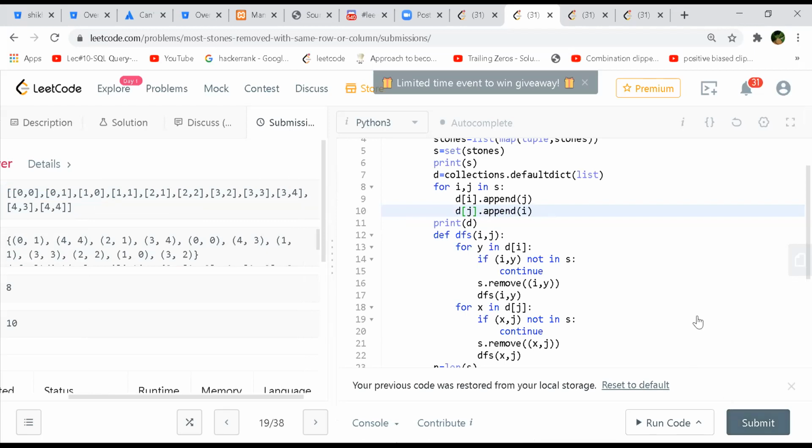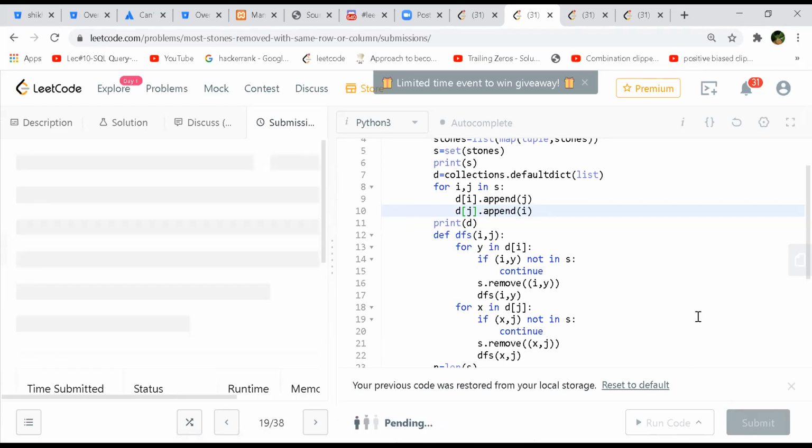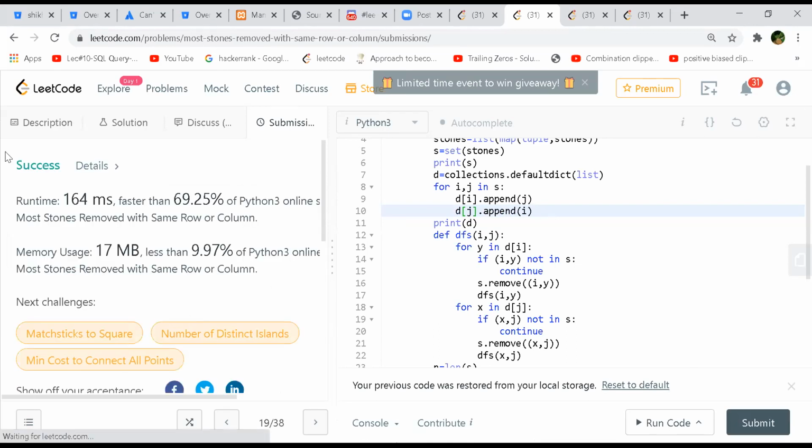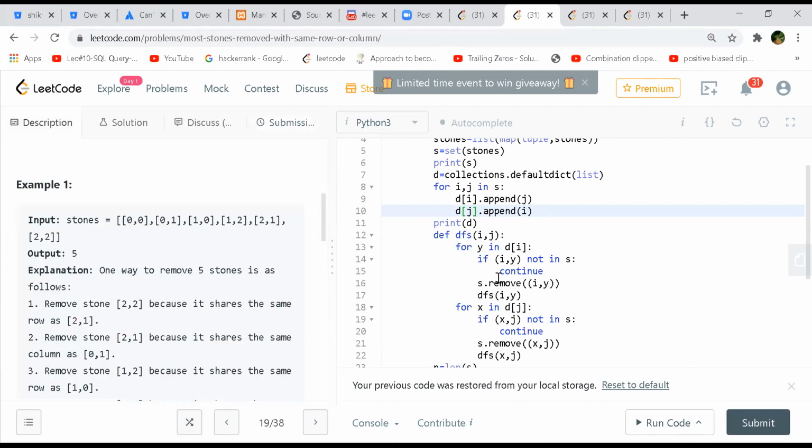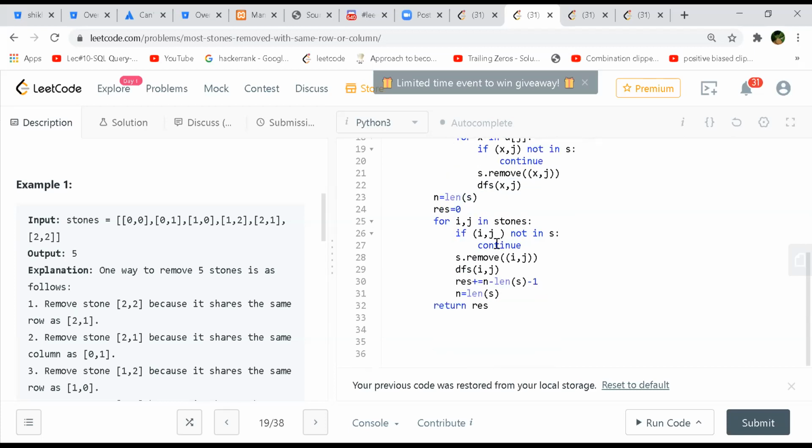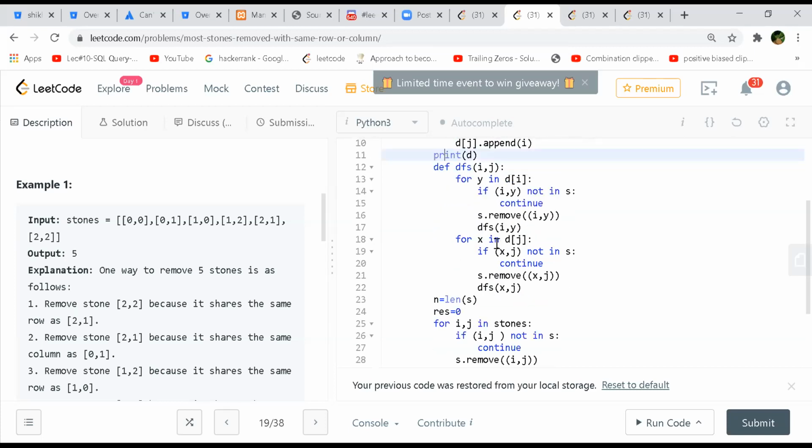But it's very hard to come up with this graph. Exactly. I think the Union Find is more intuitive, the one which you were sharing. Yeah, it looks very straightforward actually. This is not that intuitive.